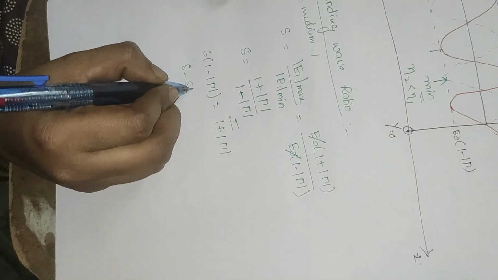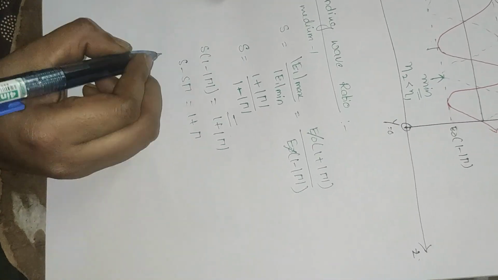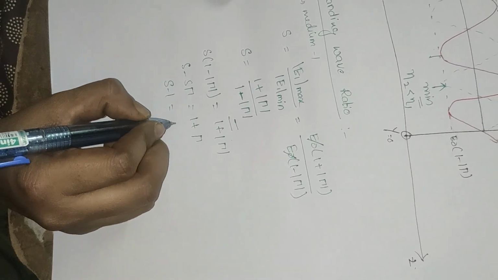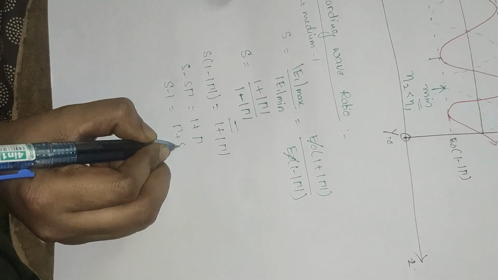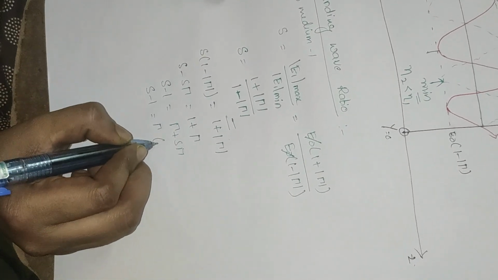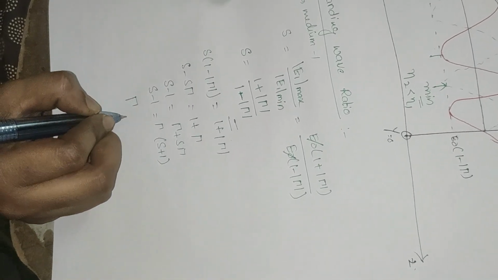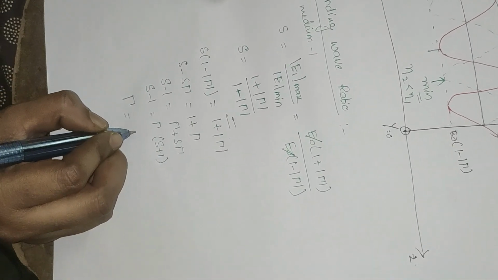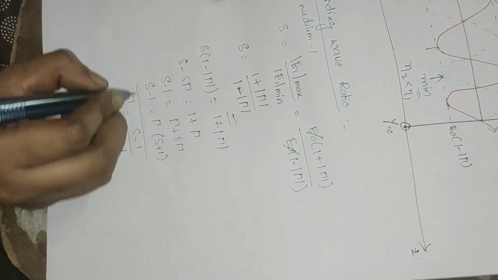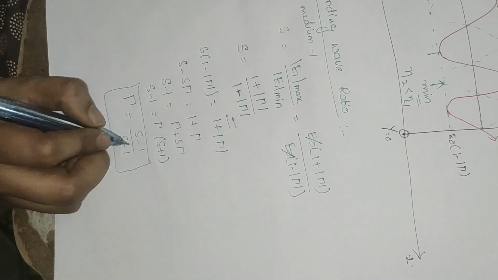So S minus S gamma is equal to 1 plus gamma. So S minus 1 is equal to gamma plus S gamma. S minus 1 is equal to gamma into S plus 1. Therefore the reflection coefficient gamma is equal to S minus 1 divided by S plus 1. This is the reflection coefficient from the standing wave.